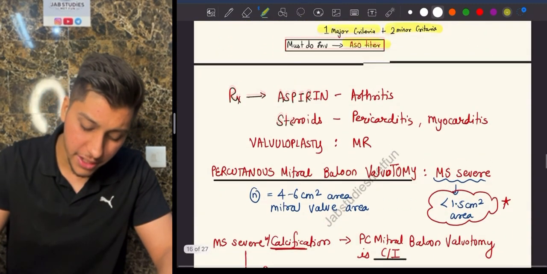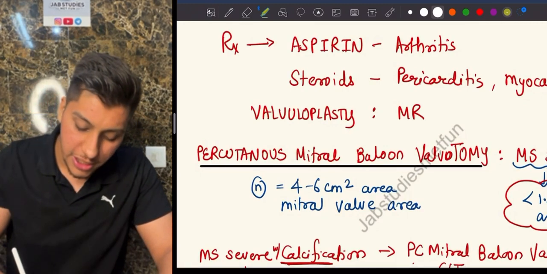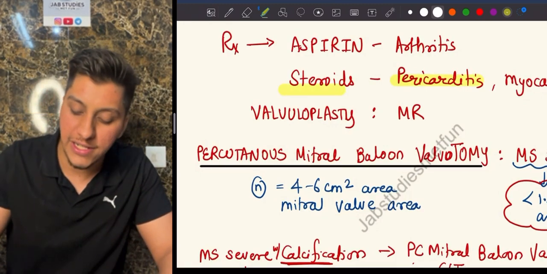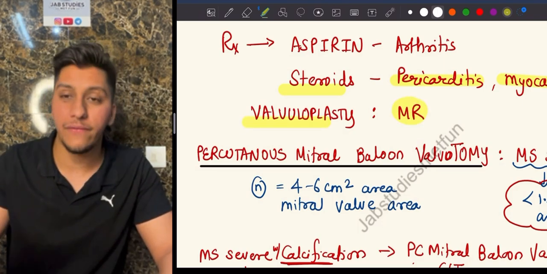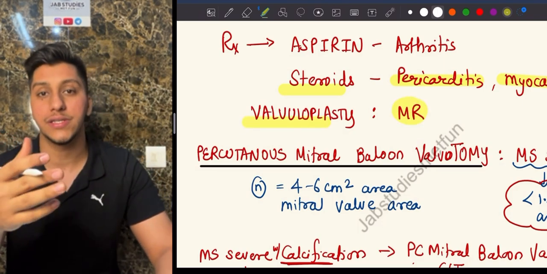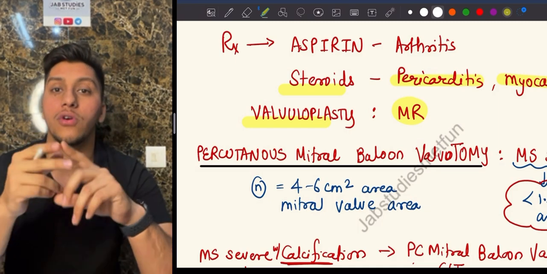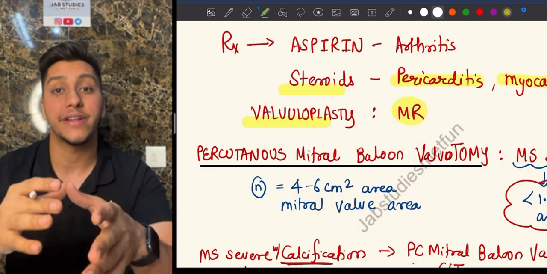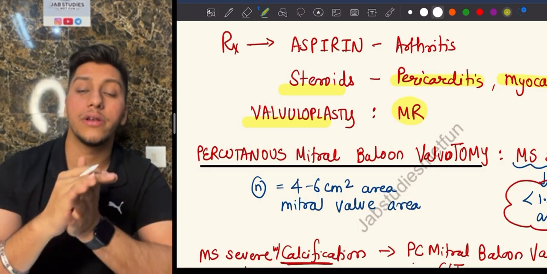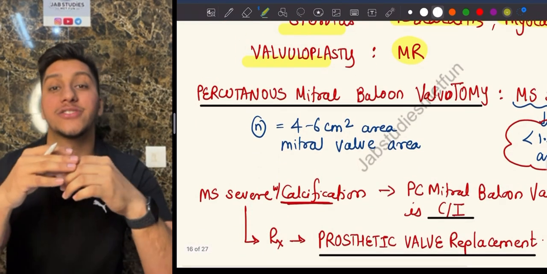What is the management? Remember, aspirin for the arthritis, migratory polyarthritis of the large joints. Steroids can be given for pericarditis, myocarditis. Valvuloplasty can be given for MR. Remember when we were talking about valvular lesions, if it is an early onset, like at 5 years old, the valvular involvement is mitral regurgitation. But if it is after 18 years, it is mitral stenosis. So management of mitral regurgitation can be valvuloplasty, but in case of mitral stenosis, it's going to be different.